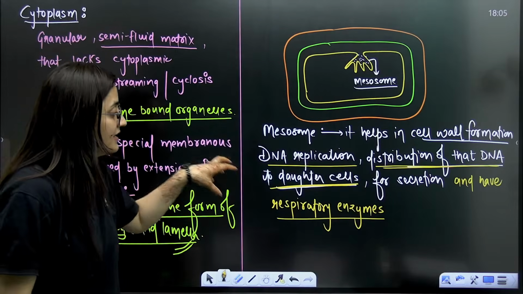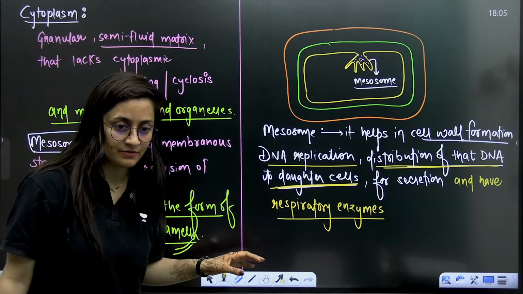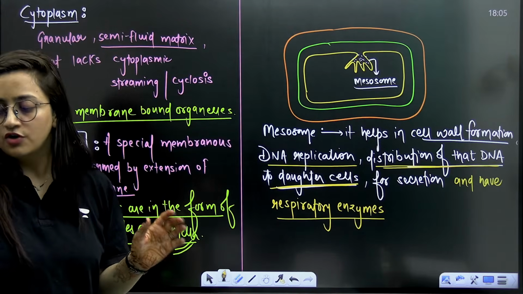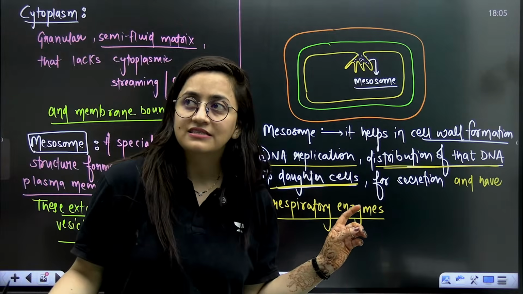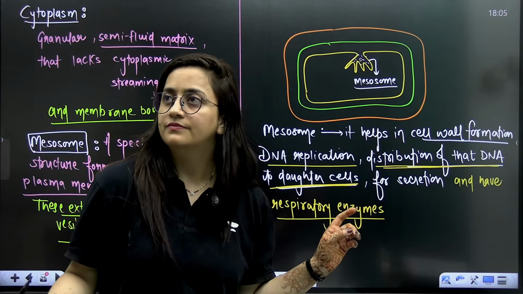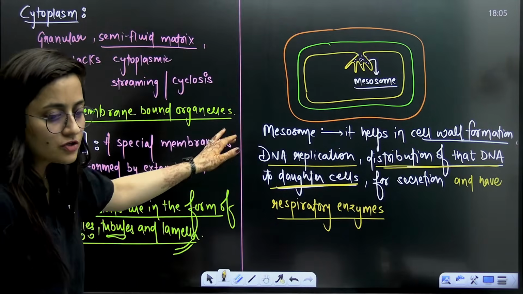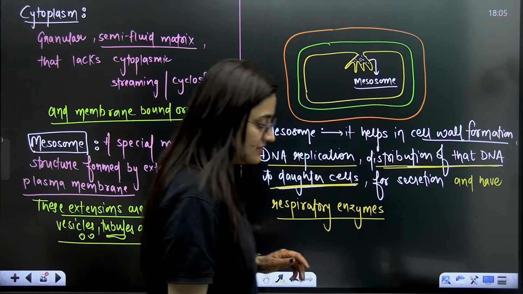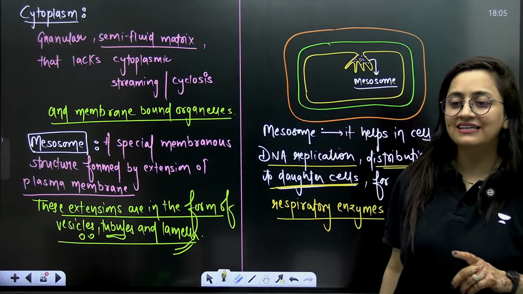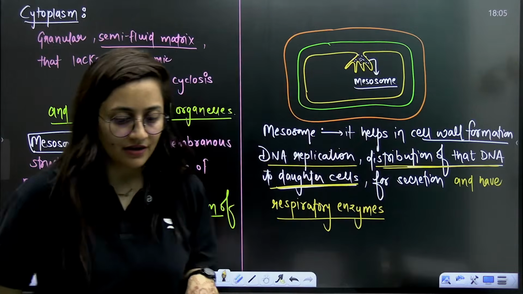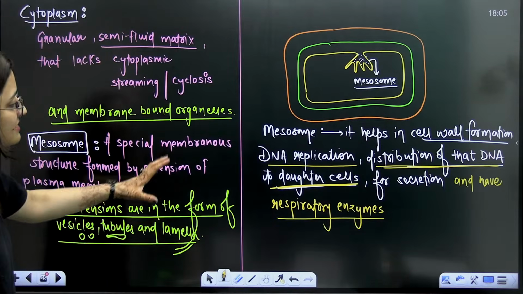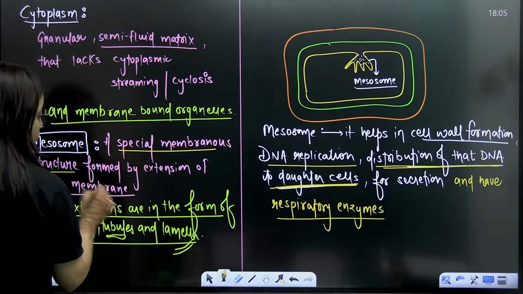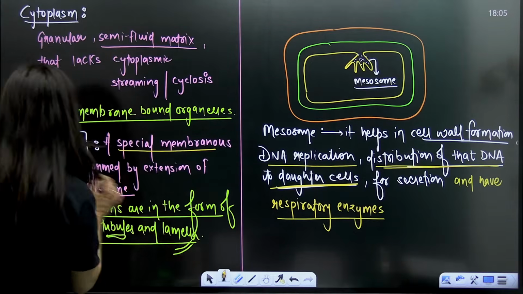So finally, and have respiratory enzymes here. Is that clear? This is the function of the mesosome here. Is that clear, everybody? That's something you have to remember. So what is it? It is the special membranous structure, or I would say membranous extension.